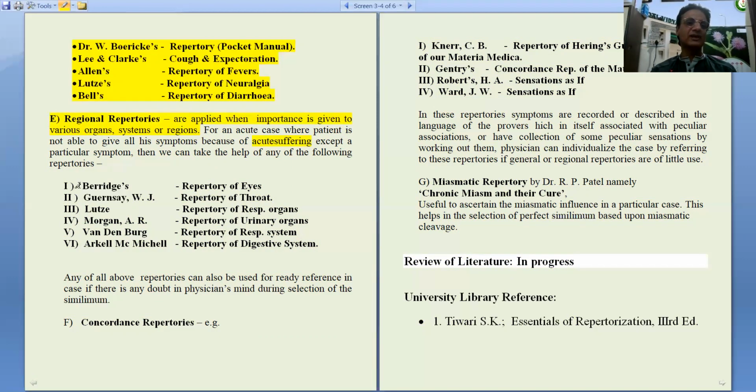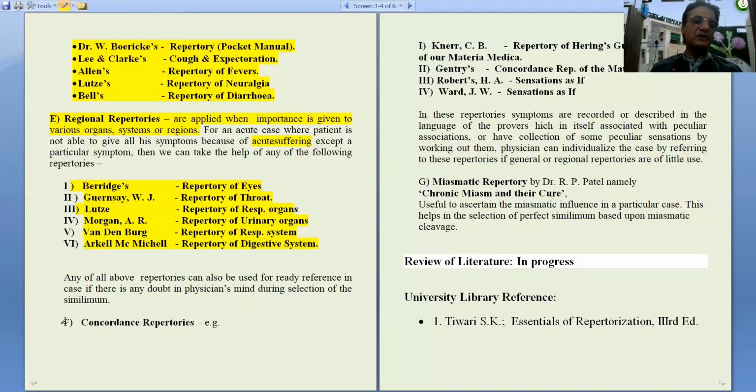Here we can use Barrett's repertory of eye if the case is related to eyes, Gunsey repertory of throat if there are some throat complaints, Lutz repertory of respiratory organs if respiratory organ is involved, Vandenberg repertory of respiratory system, again if the respiratory system is involved, another choice is Vandenberg's repertory. Then Morgan's repertory of urinary organs when urinary system is involved. Then Oscar McMichael repertory of digestive system if GI system is involved.